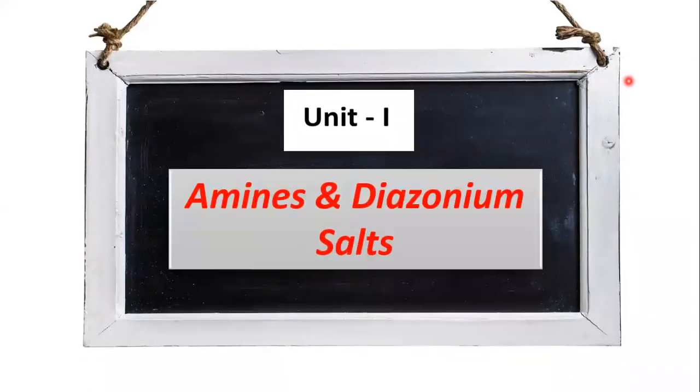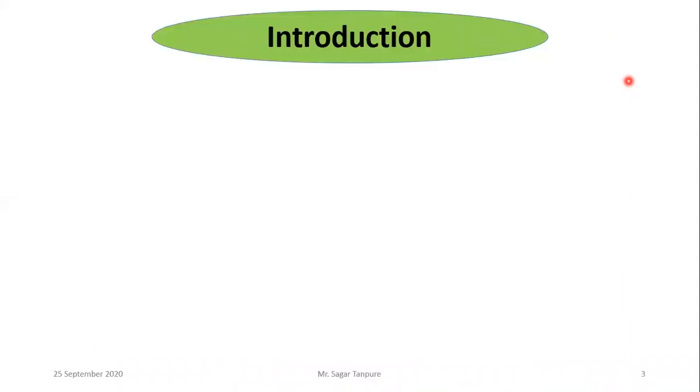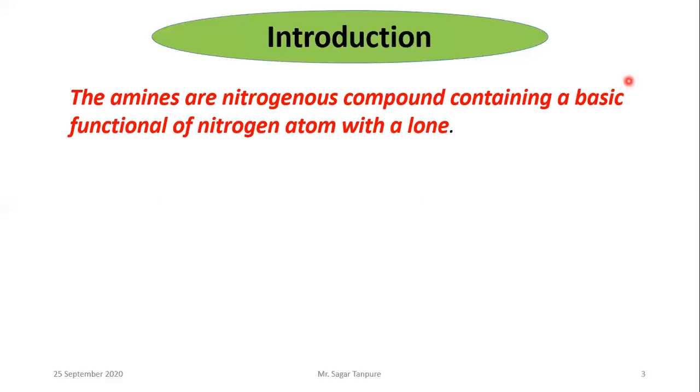Unit first, amines and diazonium salt. So, first, what is an amine? Amines are nitrogenous compounds containing a basic functional group, a nitrogen atom with a lone pair.